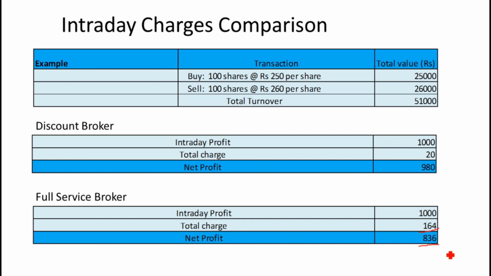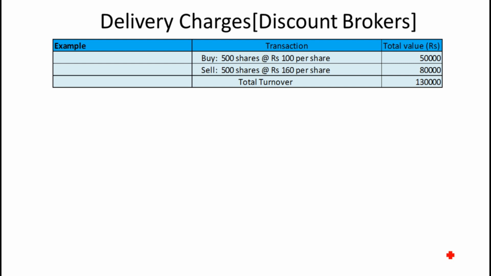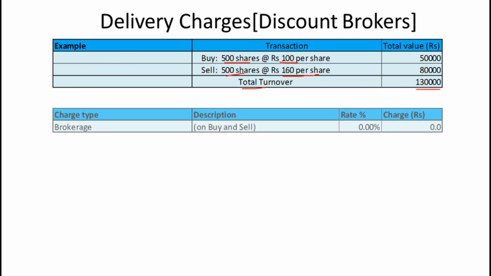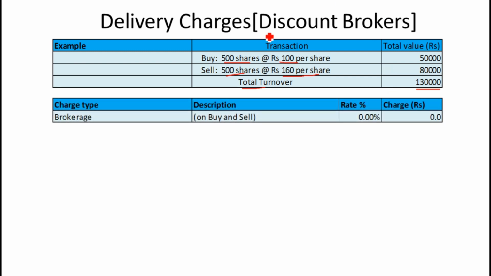Now let us discuss delivery transaction charges. In this example, let us assume that we bought 500 shares at 800 rupees per share. Total amount would be 50,000. We assume that we sold them at 160 rupees per share after 2 years. Amount would be 80,000, profit would be 30,000, and total turnover would be 1,30,000. This example I am explaining first assuming we are doing it with a discount broker Demat account, and after that I will again explain assuming a full service broker. Now let us see the different charges for delivery.